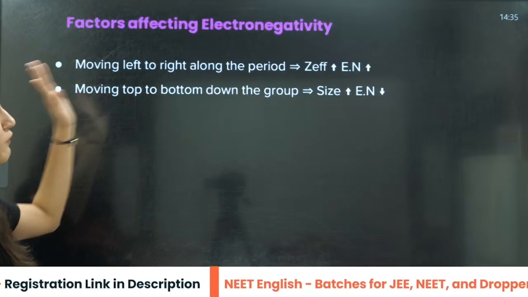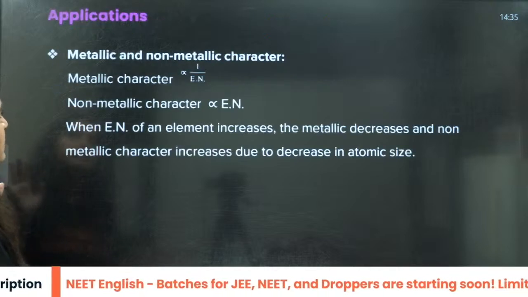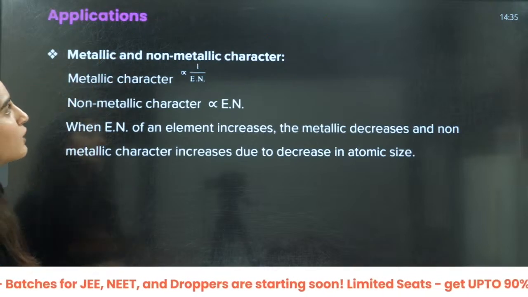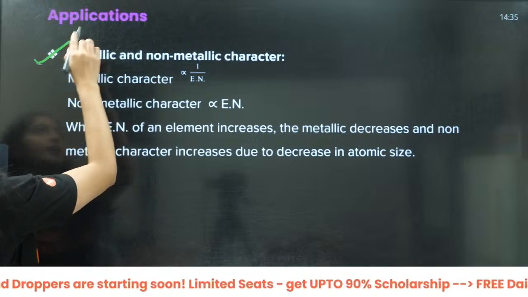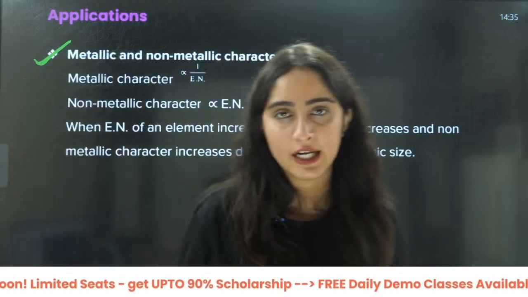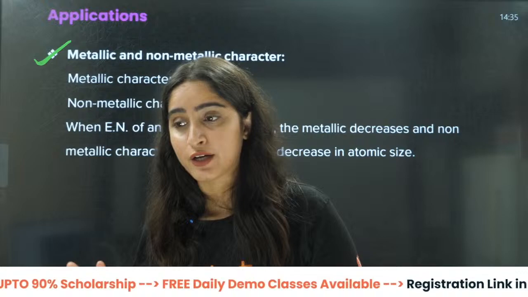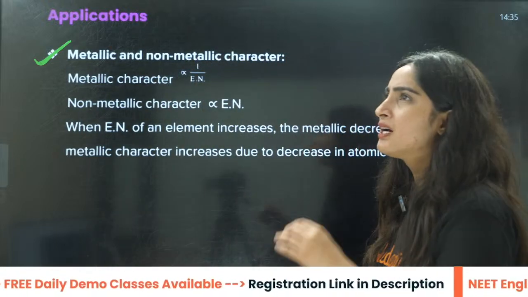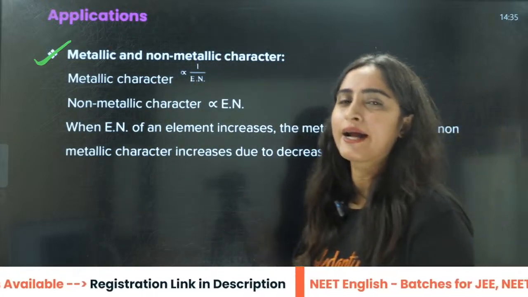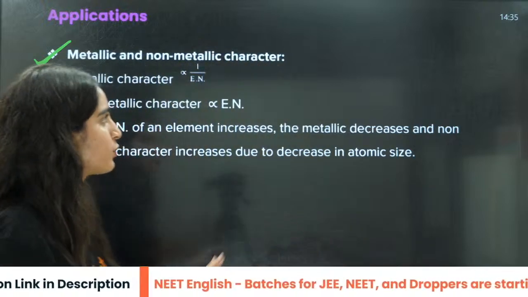Then, moving left to right, this we have done, right? Then about the metallic and non-metallic character, these are the applications of electronegativity. There are so many applications of electronegativity that we are going to do here. The oxides, hydroxides, hydrides, all these things are here only.